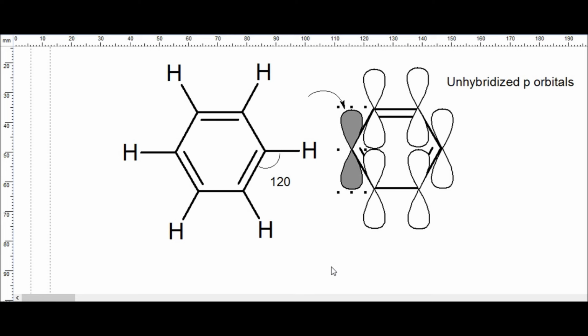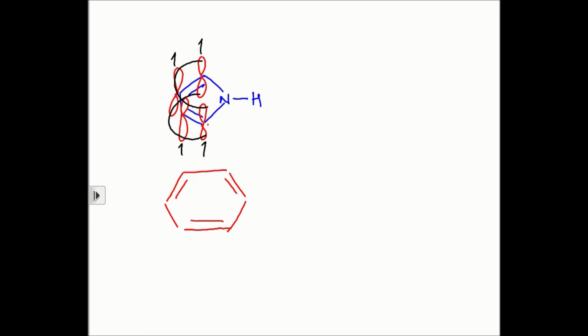So you have a 6-membered ring which is completely planar because each of the atoms is sp2 hybridized. Each of the carbon atoms will contain a p orbital which is unhybridized with one of the lobes above and one of the lobes below the plane, right? So I can draw that like this. This carbon atom again is going to have a lobe above and a lobe below. So each of these carbon atoms is going to contain a lobe above and a lobe below. And each of these p orbitals also contains 1 electron which is present in the unhybridized p orbital. Okay?